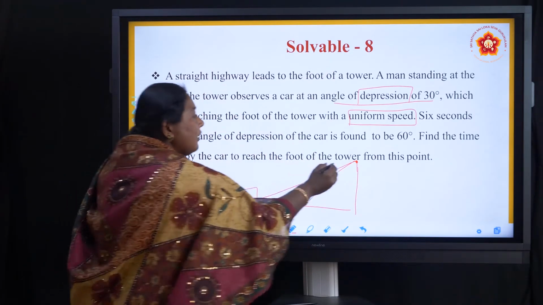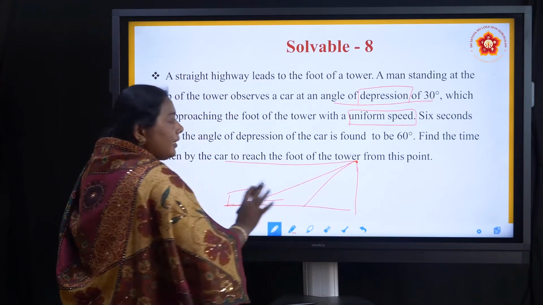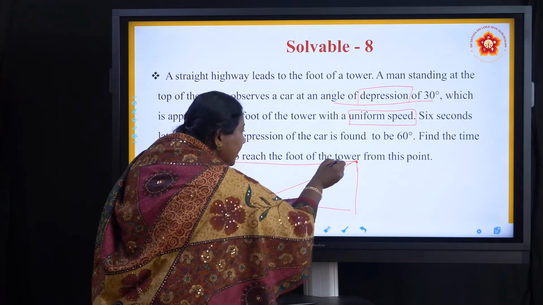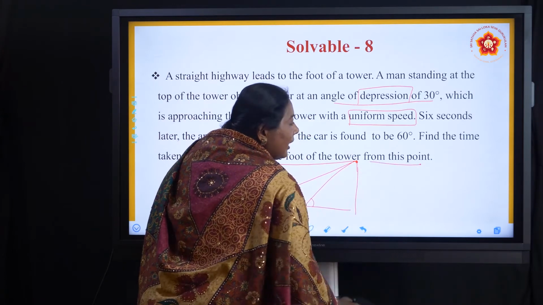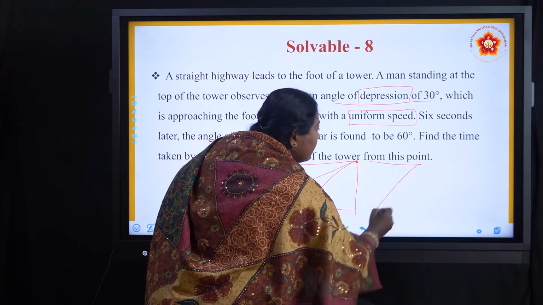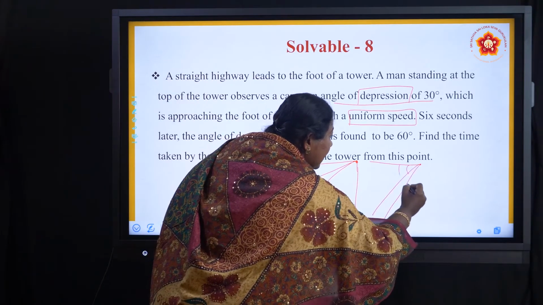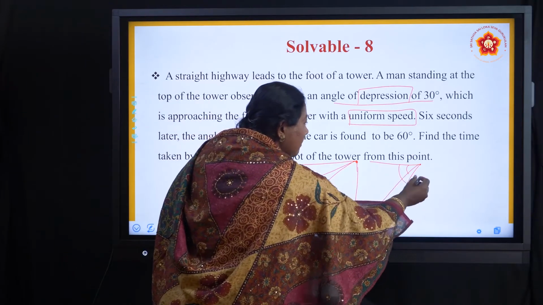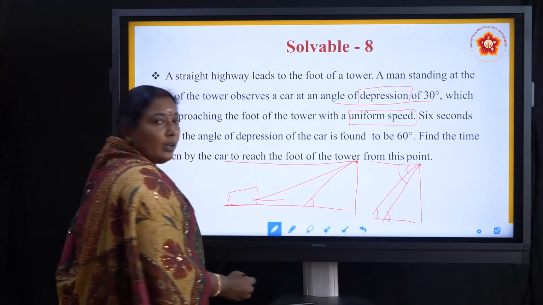If I am looking from here, I get the triangle, but I want the angle here, not here. If I am looking from here, this is my line of sight. That means this is not the angle, this is the angle, right? My triangle is here and I want the angle here, so how can I get it?